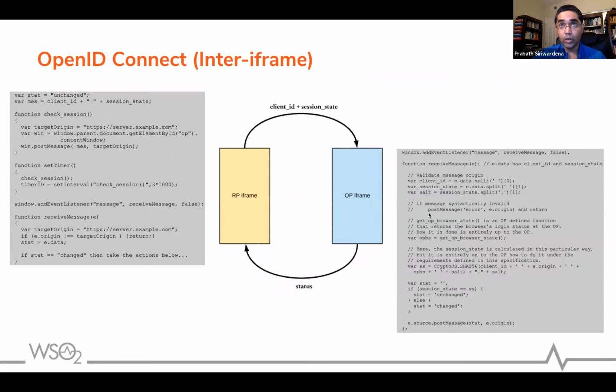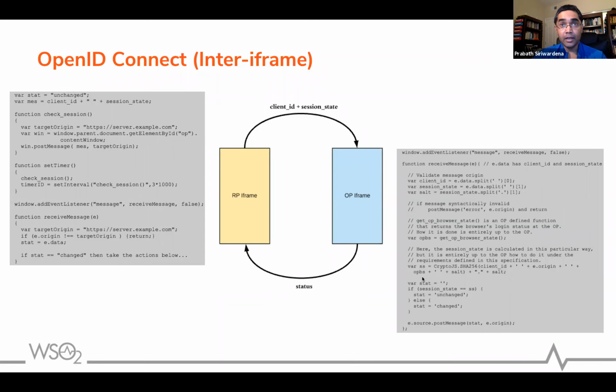Here you can see the code of the OpenID provider iframe. Once you receive that message at the OpenID provider iframe, it will find the client ID from the data it got from the RP iframe, and it will find the session state from the same message. The session state also has something called salt, so you have the state dot salt, and it will extract the salt too. Then it will do a SHA-256 calculation with the client ID it got from the RP iframe and the origin.